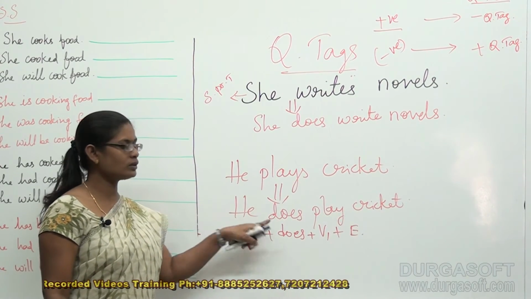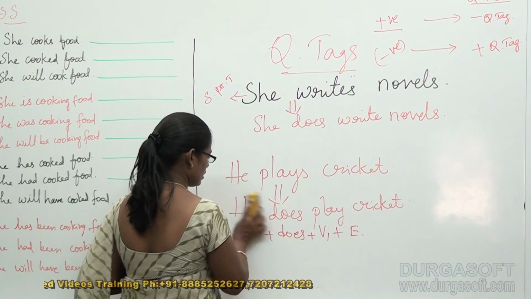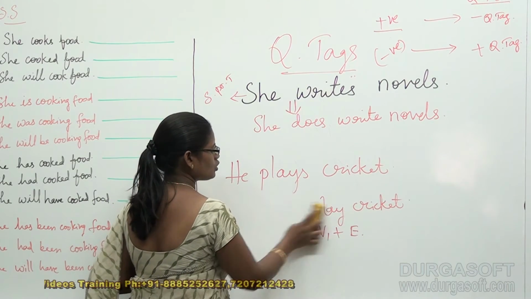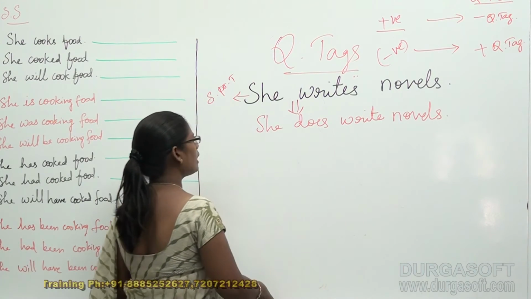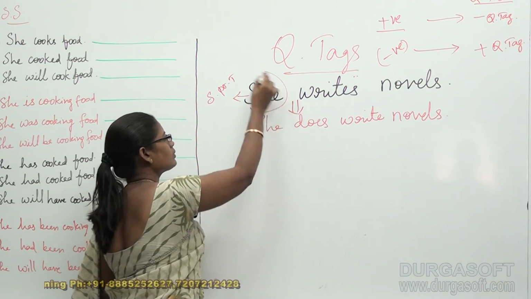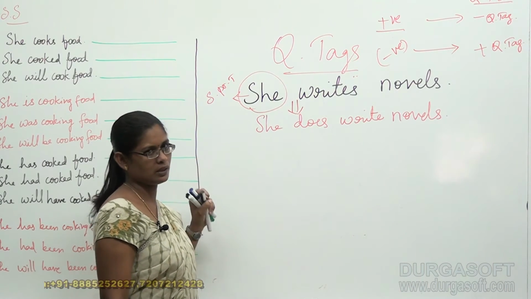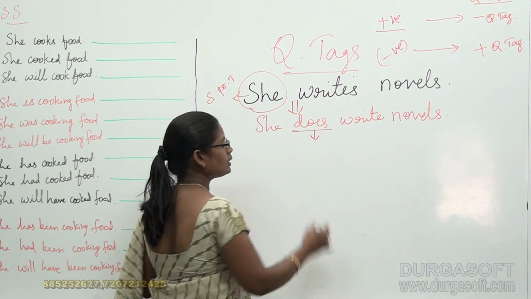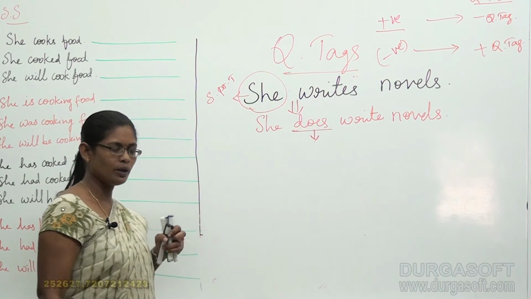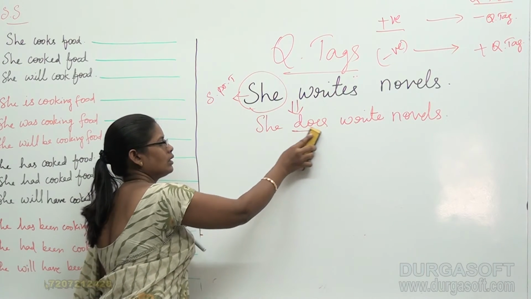This is how we got this form. That means it's understood by everyone that when a singular subject is provided in the sentence, especially in simple present tense, the helping verb that it adopts is "does". So that's how we got this sentence.